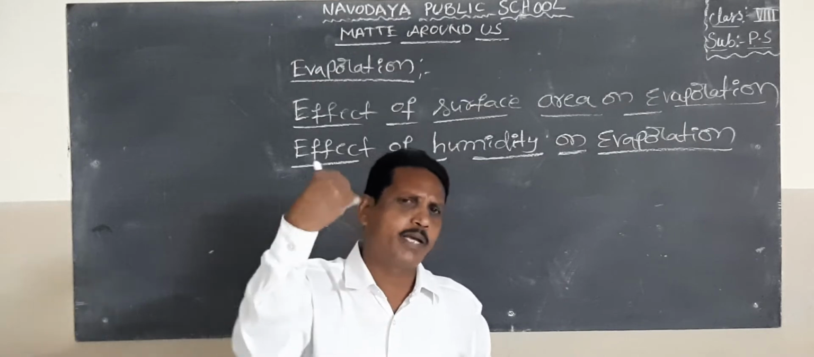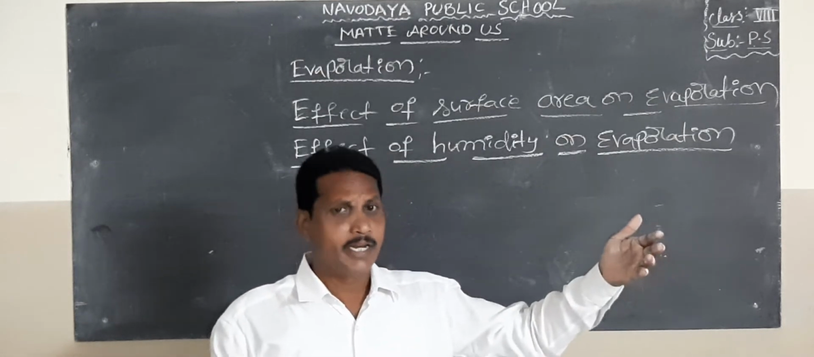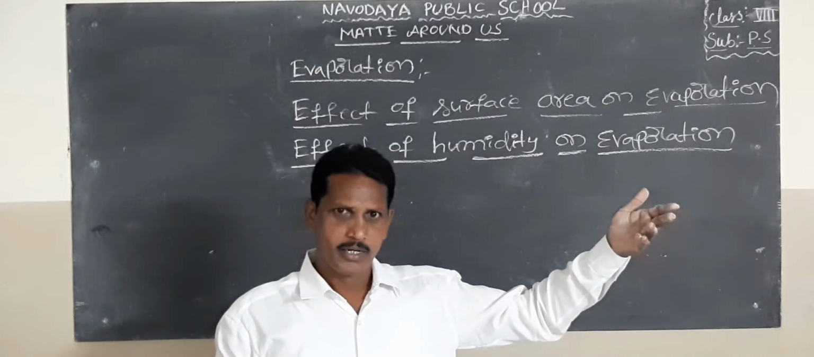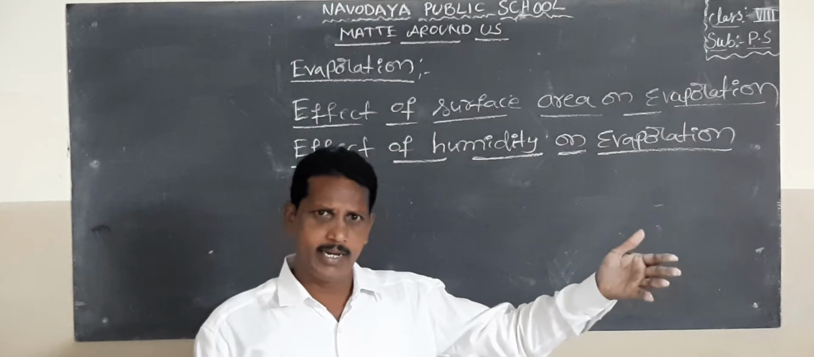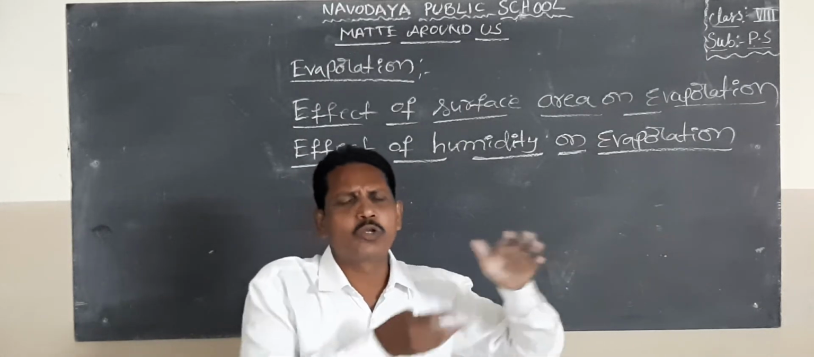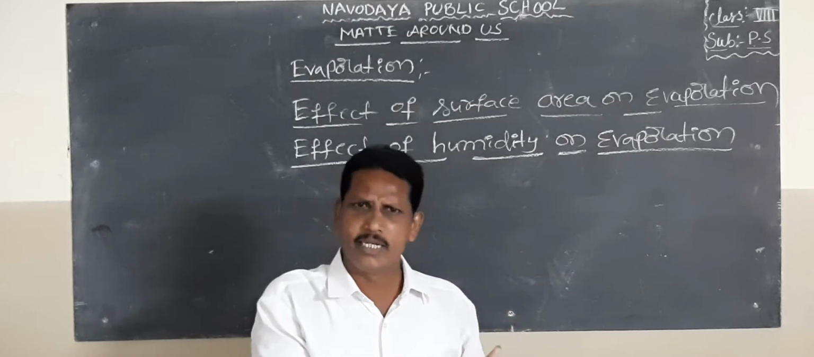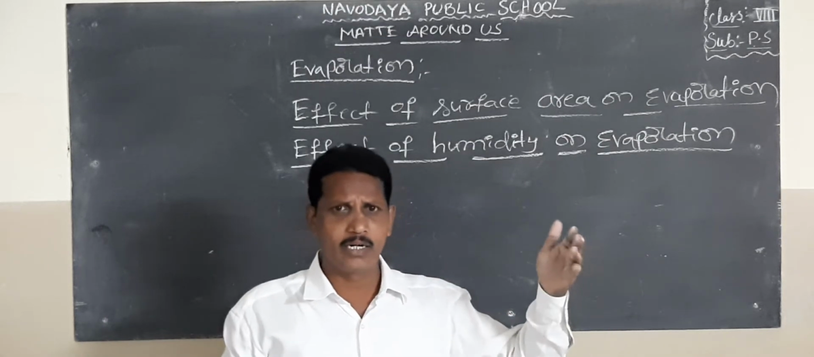If humidity of atmosphere increases, suppose we dry the wet cloth on a humid day. A humid day means a rainy day. You dry the wet cloth, and it slowly dries in 1 day or 2 days. On a sunny day or windy day, the wet cloth dries very fast.